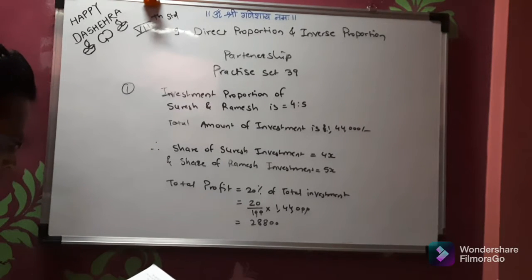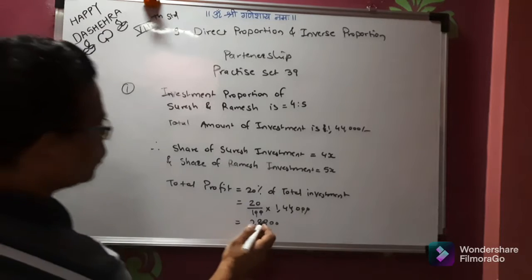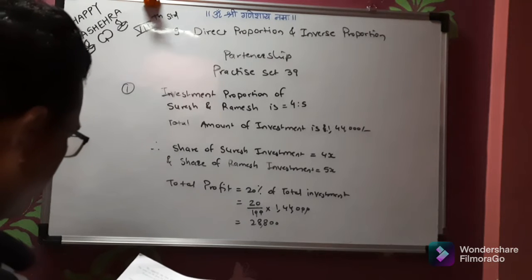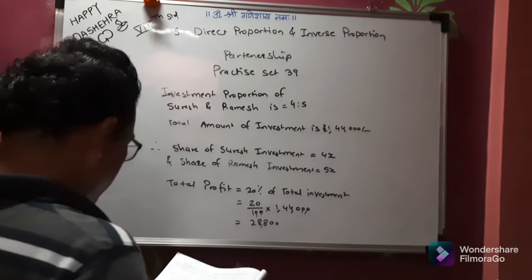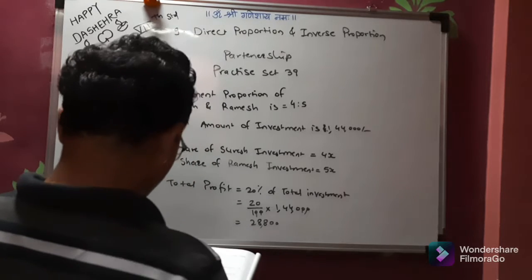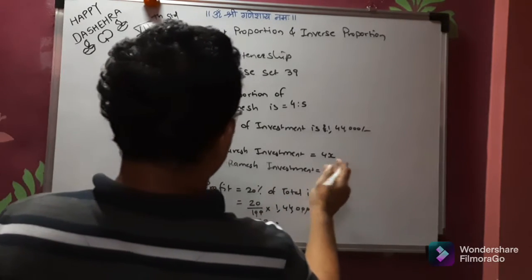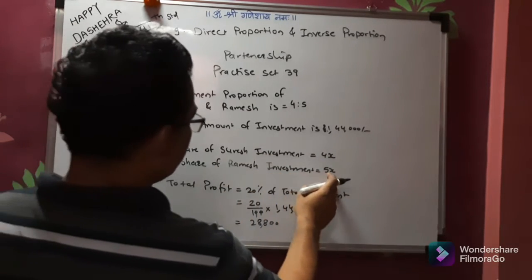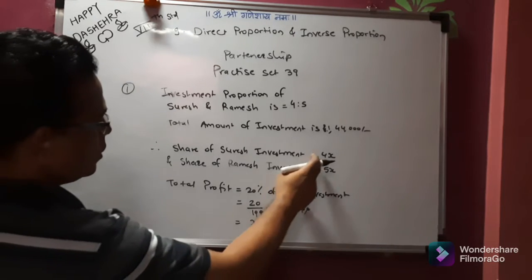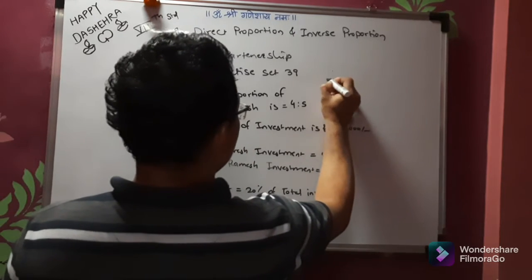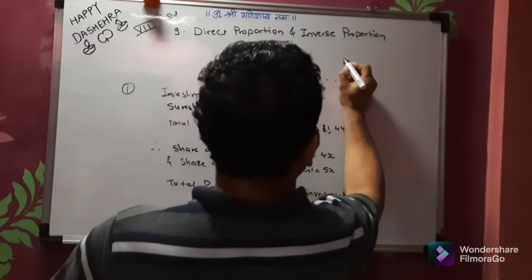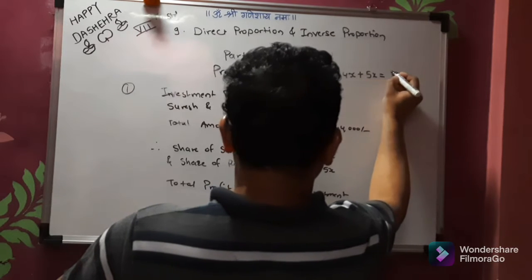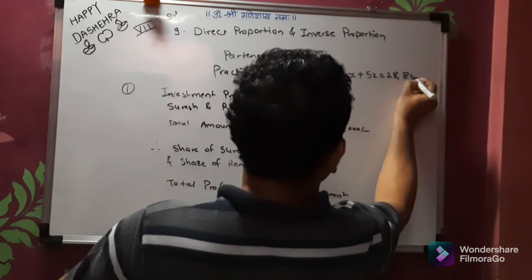What is the profit each of them got? Now total profit is 28,800. Then how to calculate the profit of each of them? Since the share of Suresh's investment is 4x and Ramesh's is 5x, definitely the profit will also be in the same ratio. So we will write 4x plus 5x is equal to 28,800.